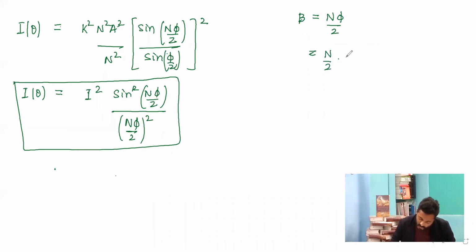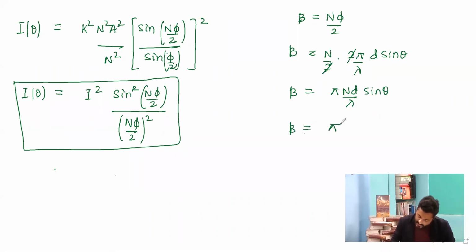So beta can be written as 2 and 2 cancel, pi times n d by lambda into sine theta. N into d is written as slit width b. So beta is pi b by lambda sine theta.